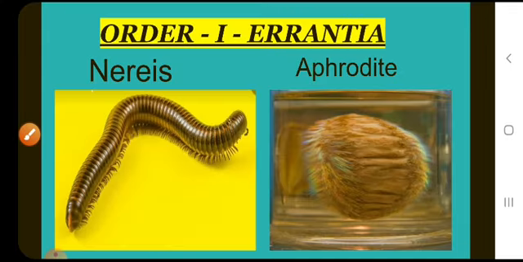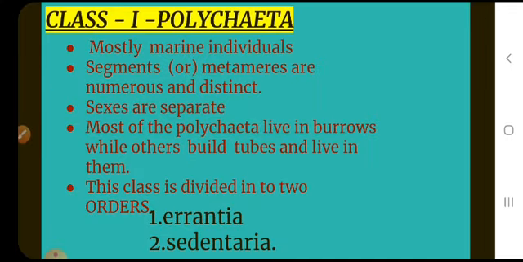The first class is Polychaeta. They are mostly marine individuals. Some live at the bottom of the sea, while others live as planktonic organisms. The name Polychaeta is derived from two words, poly and chaeta.